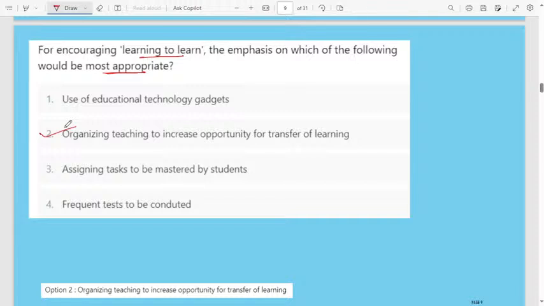How you can encourage a student to learn? Because the students, if the class it will become boring. If it is not interested, they will not at all show any interest in learning. That's why organizing teaching is one of the best one. If you organize teaching, then the increase the chance of learning also. That's why organizing teaching to increase opportunity for transfer of learning.